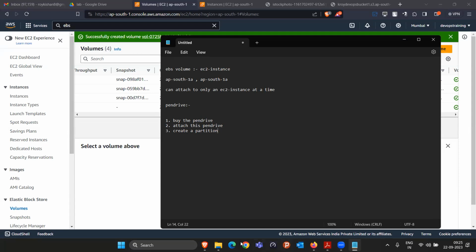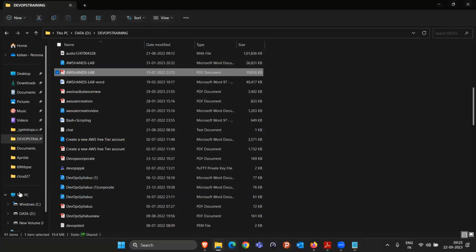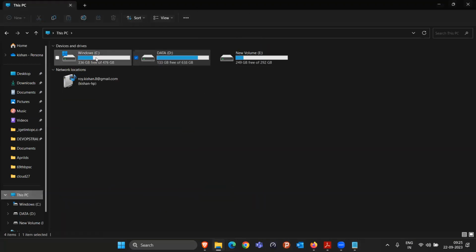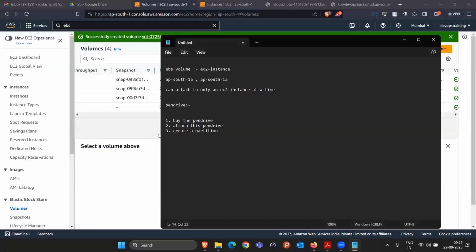But when we buy a laptop, we see multiple partitions in the hard disk, like C drive, D drive, E drive. So all these things you can do in the pen drive also. In the pen drive also you can create multiple partitions. Anybody know that you can create multiple partitions in the pen drive?